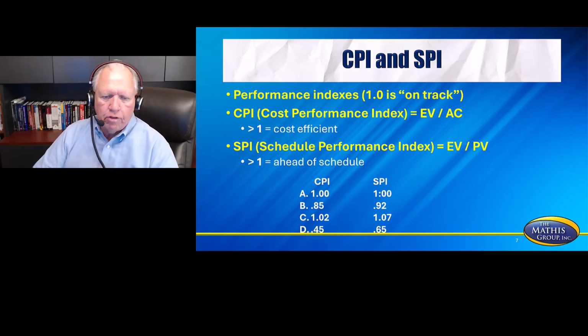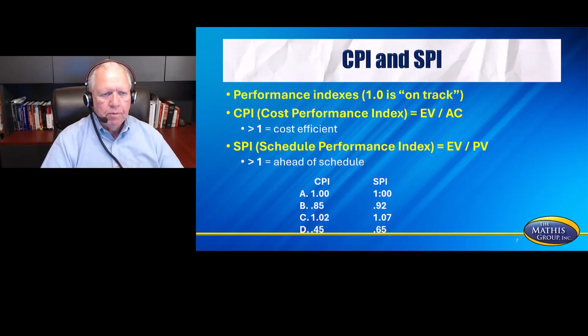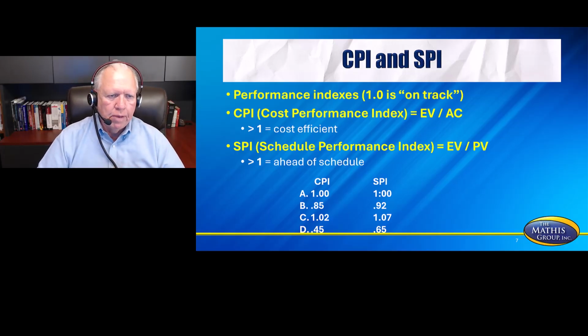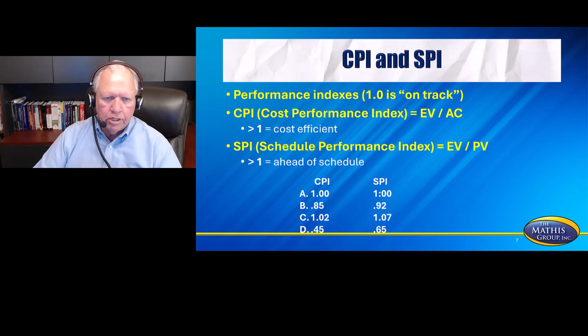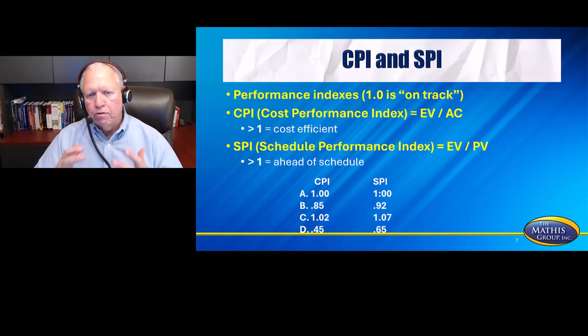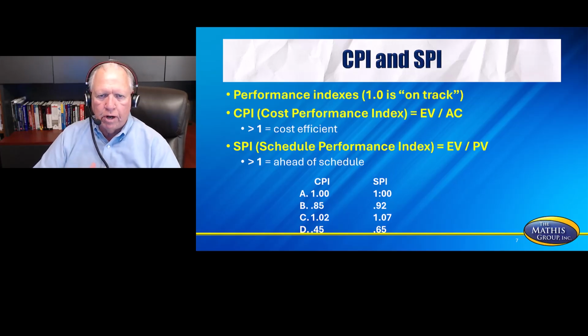Now let's take a look at CPI and SPI for a moment. This is the other side of earned value management. This is going to be the percentages of the project, and so this is a performance index. 1.0 means that the project is on track.